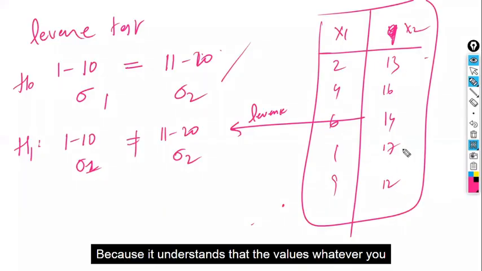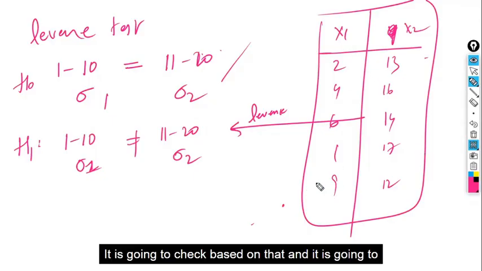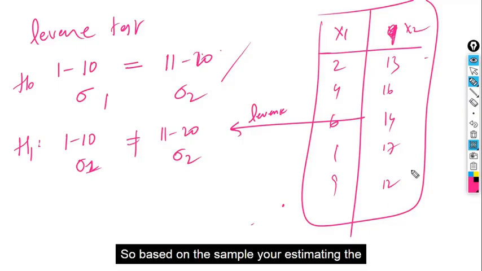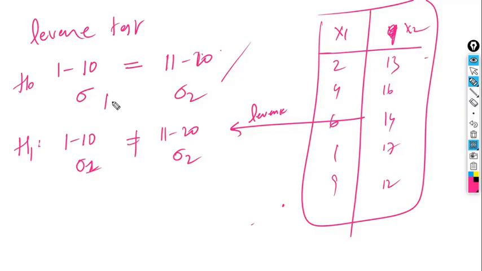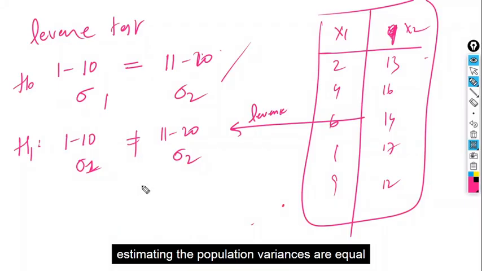It understands that the values you have taken are between 11 to 20 and between 1 to 10, it checks based on that, and gives the output. So based on the sample, you are estimating whether the population variances are equal or not. Got the point? The Levene test says that based on the sample data, you are estimating whether the population variances are equal or not.